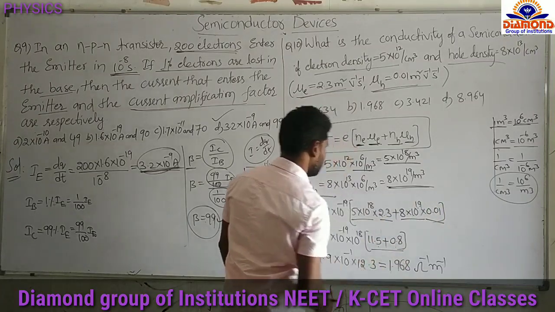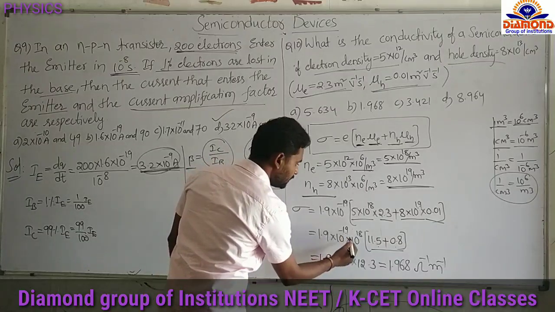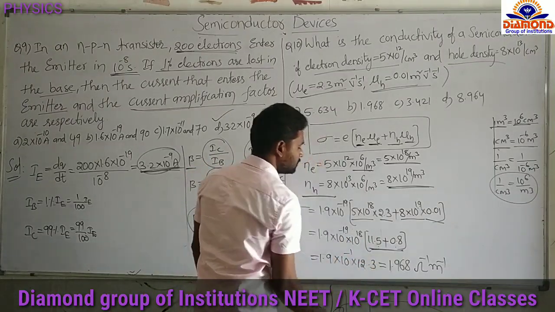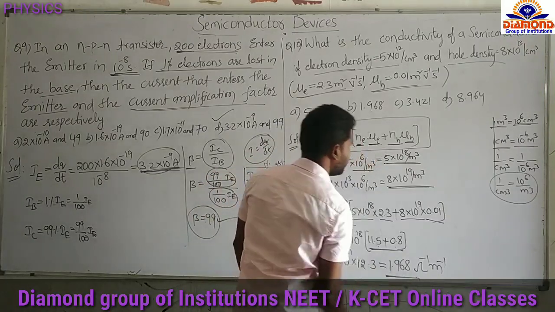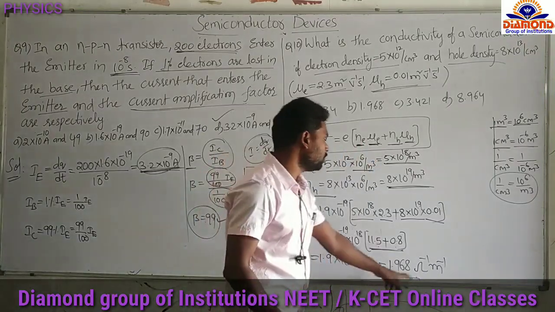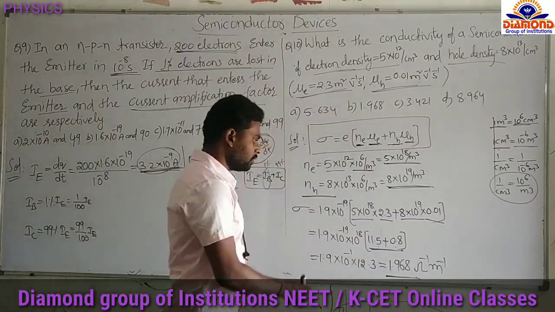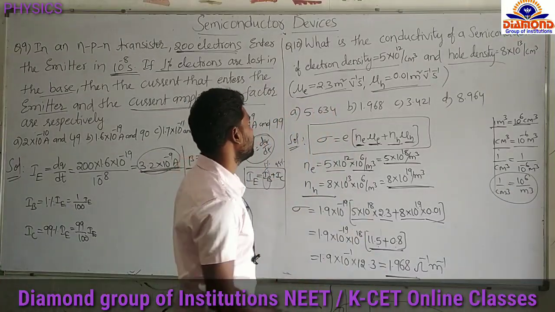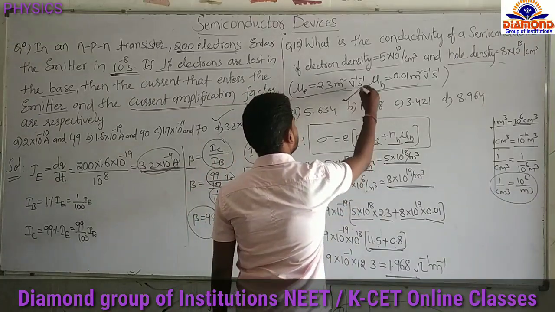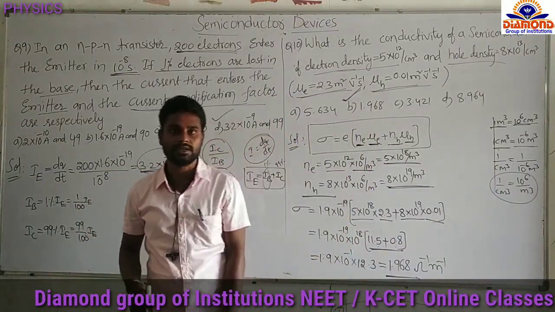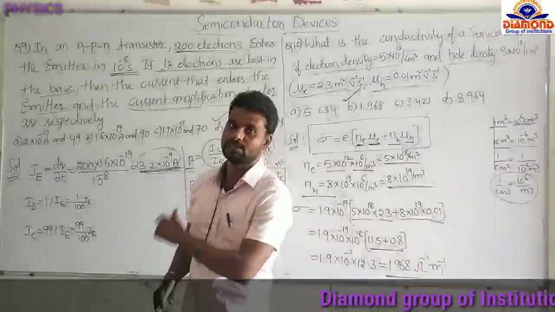We got this value. And next, 1.9 into 10 power minus 19 into 10 power 18 is 10 power minus 1, into this value 12.3. Simplify, we will get 1.968. The unit is per ohm per meter, the SI unit of the conductivity. The answer is 1.968. The right answer is B. Okay, practice the problems seriously. Easy topic and weightage topic. Thank you.